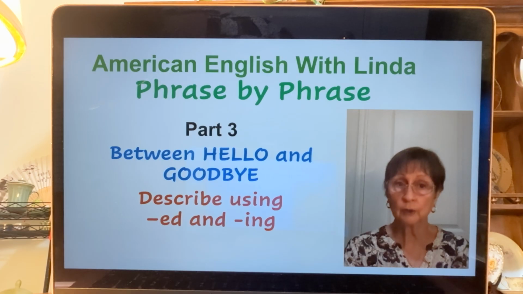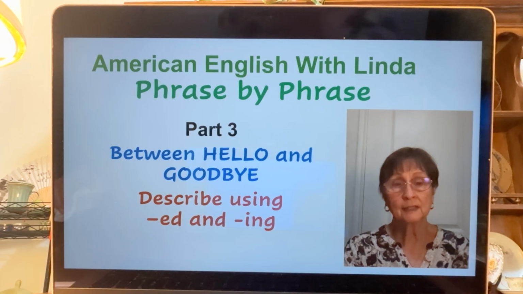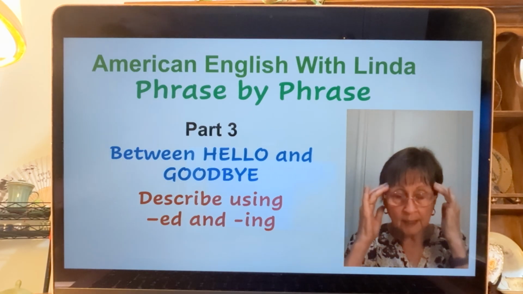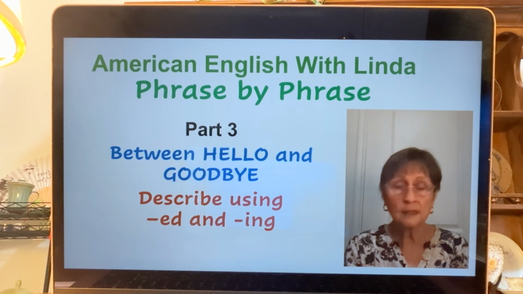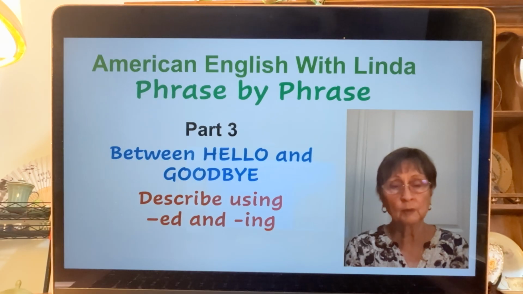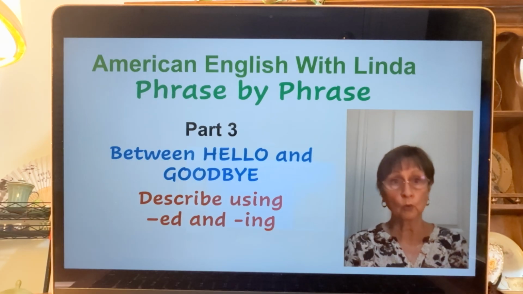We are still describing in this one, but we're using verb forms that end in ed and ing, and they come from verb phrases. Usually when I teach, I say this is what we're thinking and this is how we say it, and not a lot of grammar terms that you get in a college course.